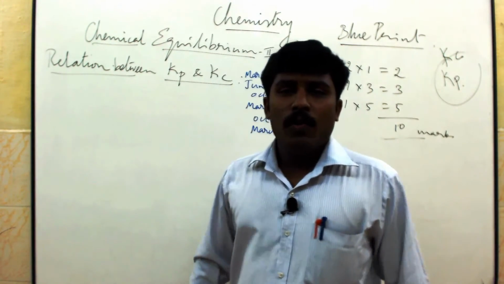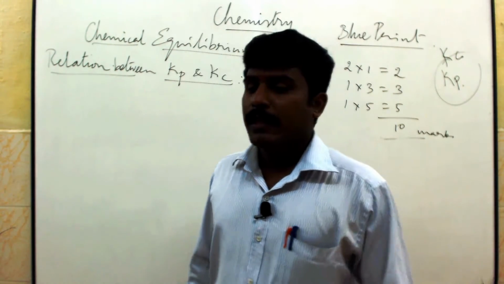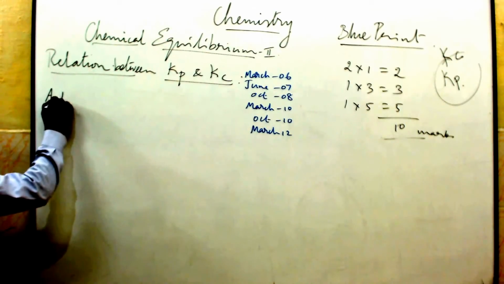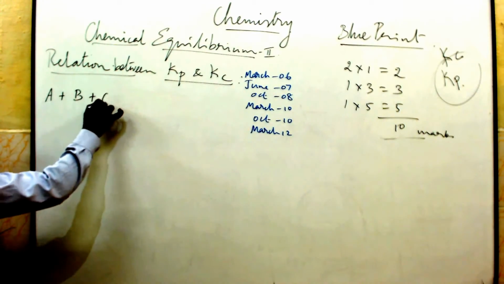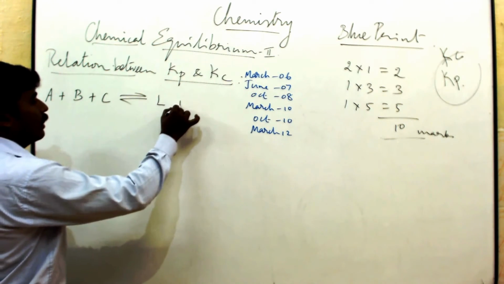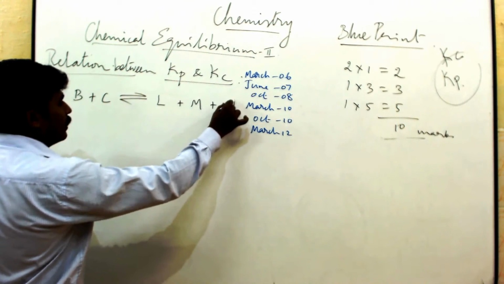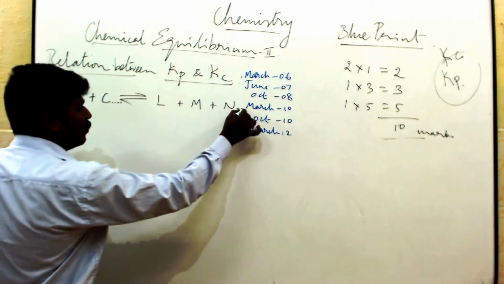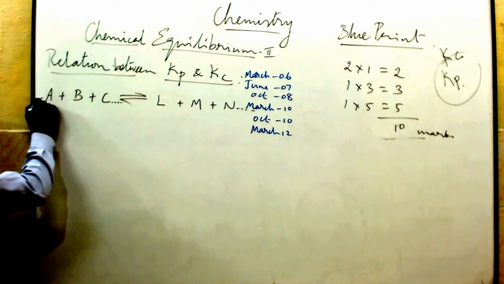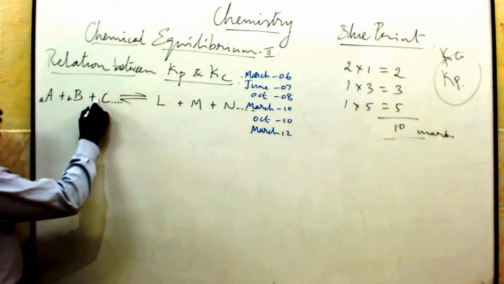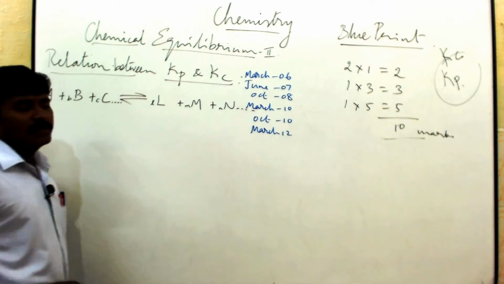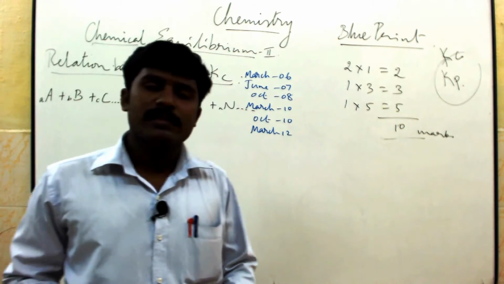Now think about one common chemical equilibrium reaction, namely the reactants are a A plus b B plus c C, with the equilibrium symbol, and the products are l L, m M and n N. Maybe you can write so many reactants and so many products also. Here the numbers of moles of the reactants are small a for A, small b for B, small c for C, and small l, small m, small n for the products.